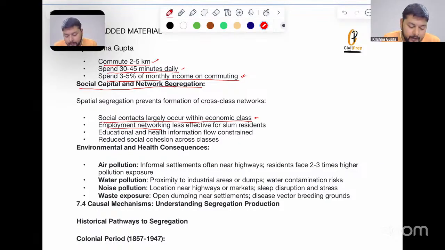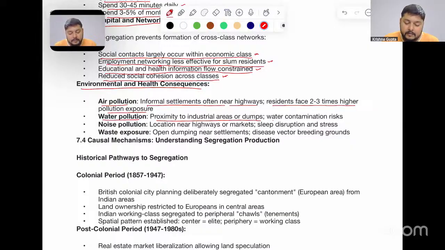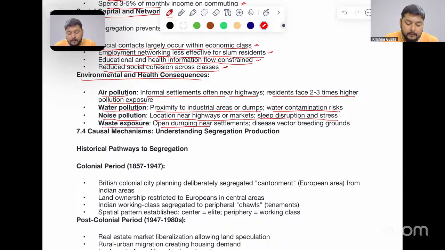Employment networking is less effective for slum residents. Educational and health information flow is constrained here. Reduced social cohesion across the classes is also seen. Now, environmental and health consequences. Air pollution: informal settlements are often near highways, and residents face 2 to 3 times higher pollution exposure. Water pollution: proximity to industrial areas or dumps brings water contamination risk. Noise pollution: location near highways or markets causes sleep disruption and stress. Waste exposure: open dumping near the settlements creates disease vector breeding grounds.